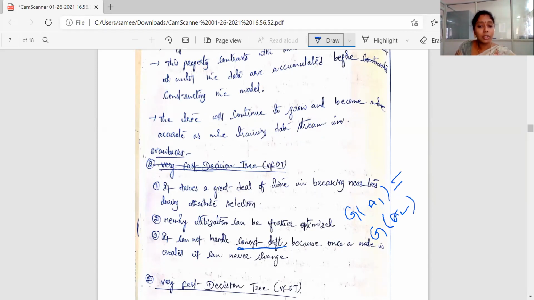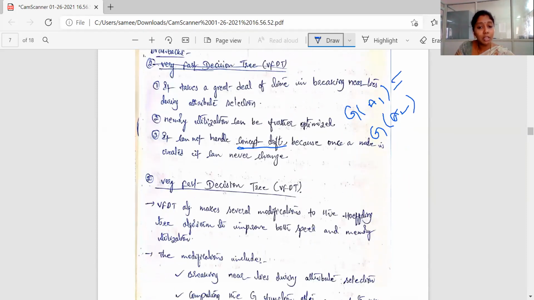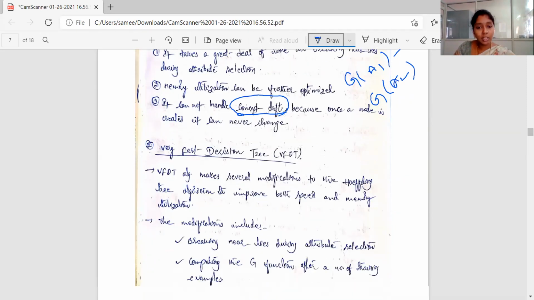So concept drift comes. When concept drift comes, accordingly the model has to be changed. Here that is not happening, so that is the major drawback. That's why we are moving for the next one. Here all the classification algorithms revolve around this concept drift. So to achieve that, we are moving for the next algorithm, which is very fast decision tree.